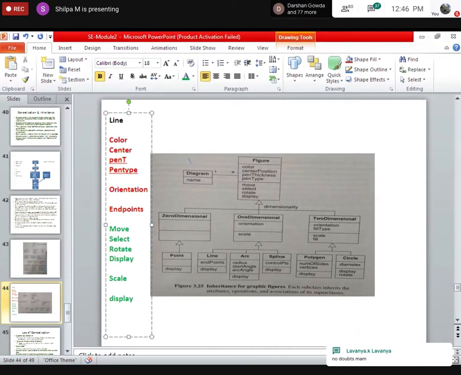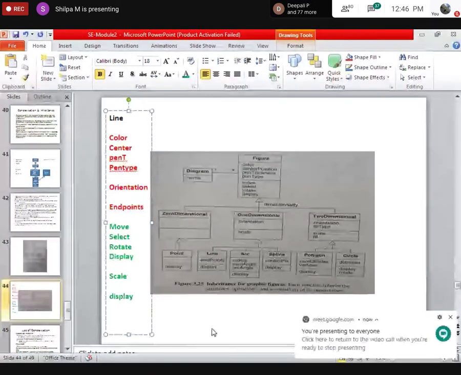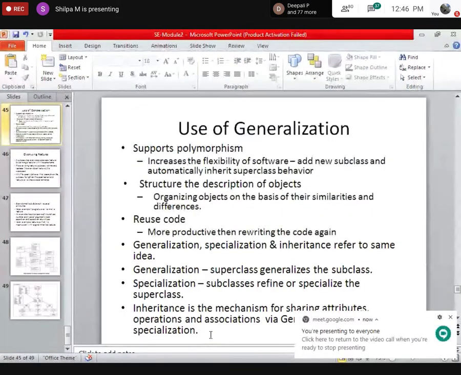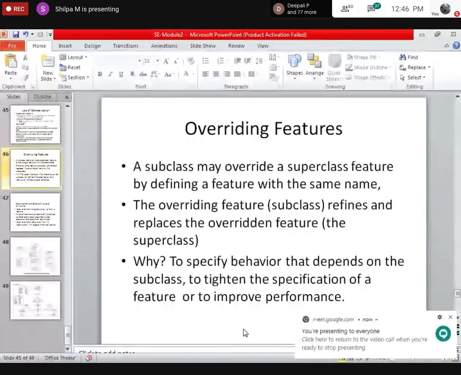Let's observe there is a concept known as overriding. What do I mean by overriding is, overriding means a subclass may override a superclass feature by defining a feature with the same name.